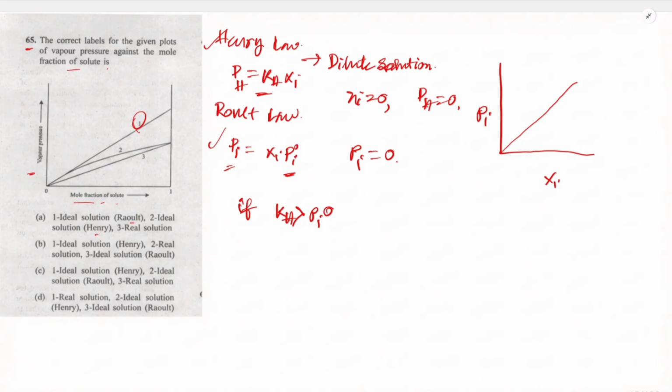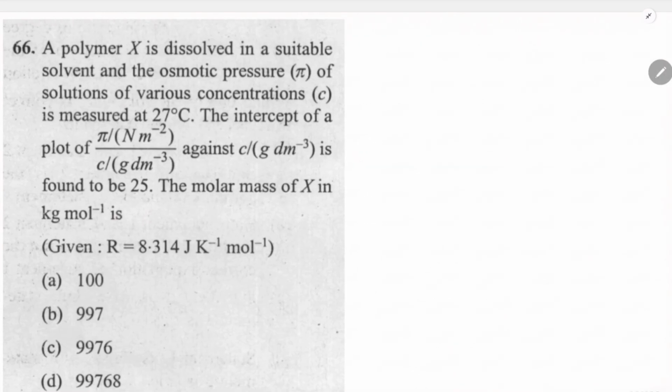Between the second and third, we know that in Raoult's law we get a straight line, and when there is a positive or negative deviation, this is a positive deviation and this is a negative deviation, so these kinds of graphs are obtained. According to me, the second will be the positive deviation, meaning the real solution plot, and the third one is the Raoult's law plot. So the option will be Henry, then real, then Raoult. Option B according to me is the correct option.